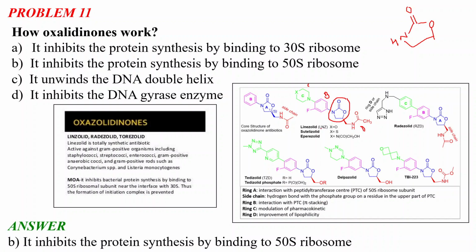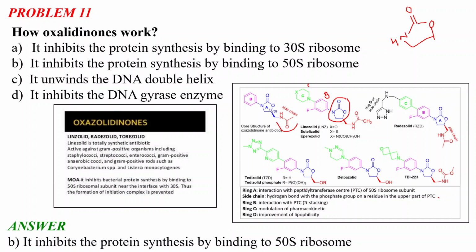Okay, so what is the role of this side chain? This in the red, it is the role. This is not the D ring. Okay, I have just made a mistake, so just erase it. So this is the side chain, it is not the D ring, it is the side chain. And what is the role of the side chain? It is very important because it takes part in the hydrogen bonding of the phosphate group on a residue in the upper part of the PTC.